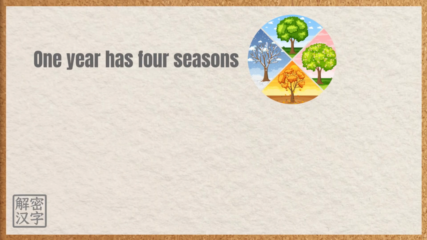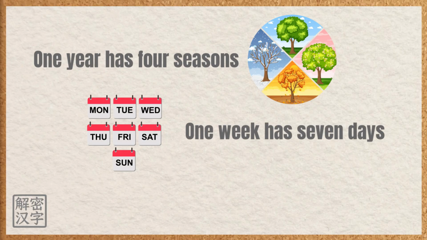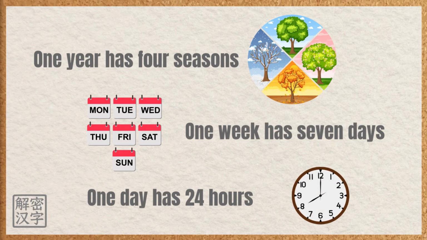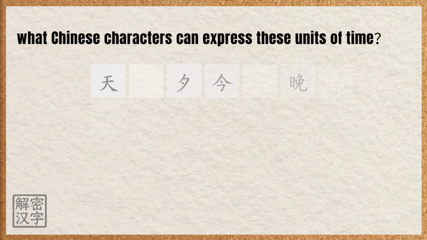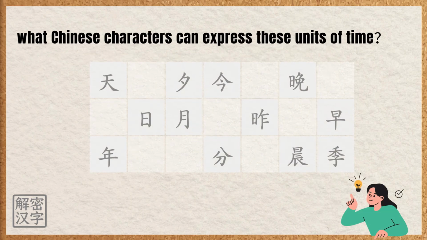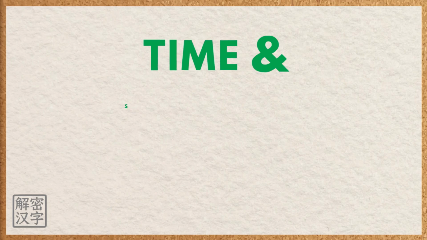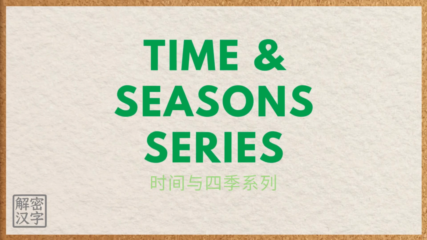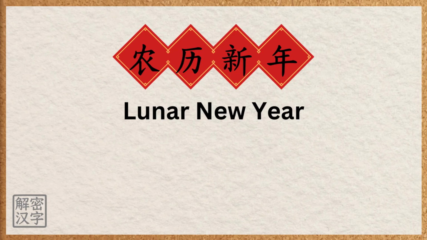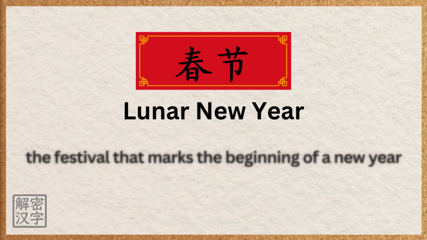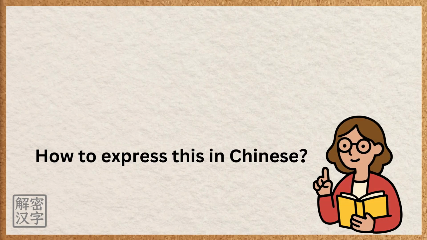1 year has 4 seasons, 1 week has 7 days, and 1 day has 24 hours. So what Chinese characters can express these units of time? Let's continue our Time and Seasons series. We already know that the Chinese Lunar New Year is called Chunjie, the festival that marks the beginning of a new year. So today, let's learn how Chinese expresses the idea of a year.